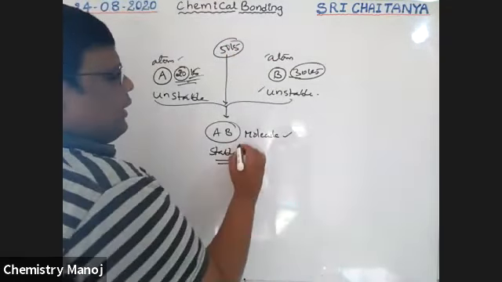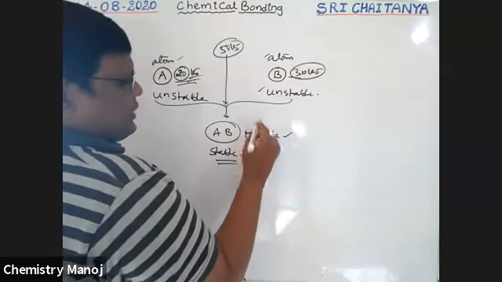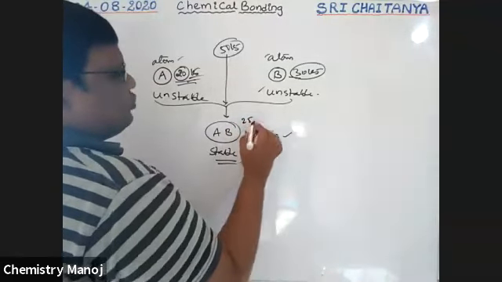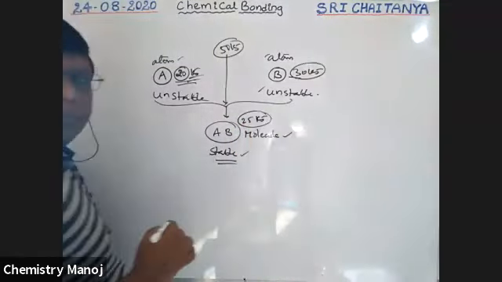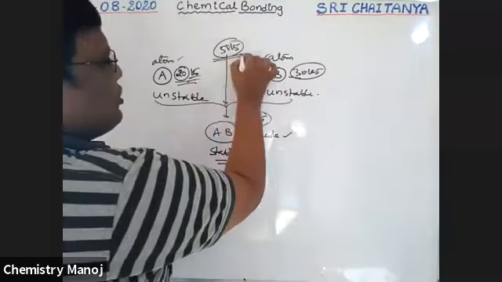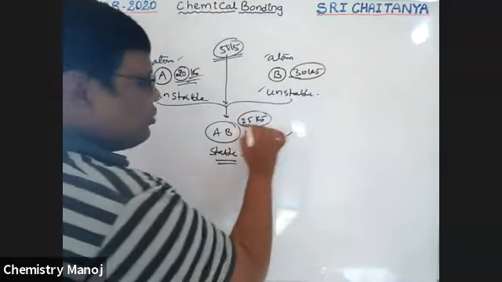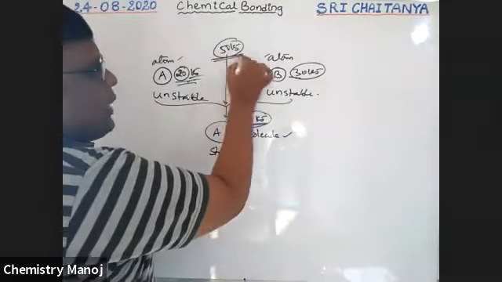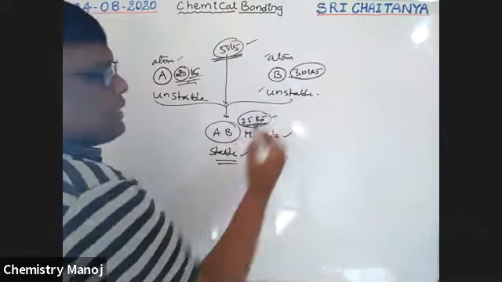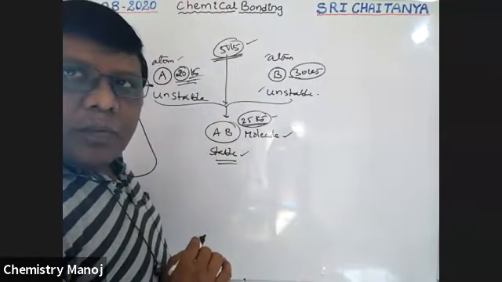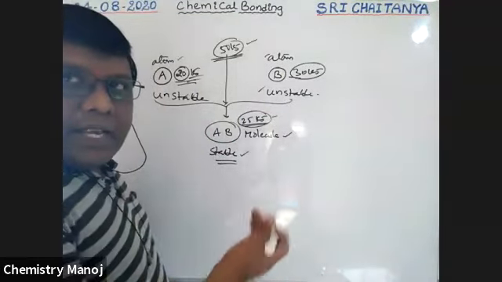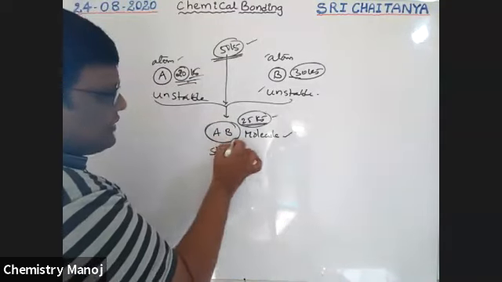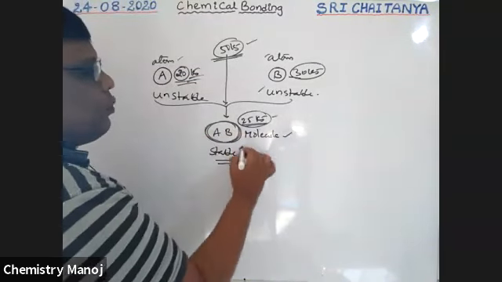It may be 25 kilojoules of energy. That means 50 kilojoules of substances are converted into a 25 kilojoule substance. So compared to the reactants' energy, the products' energy is less. This substance has less energy, and less energy means more stable.